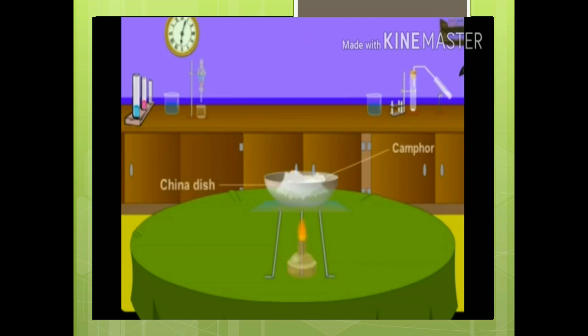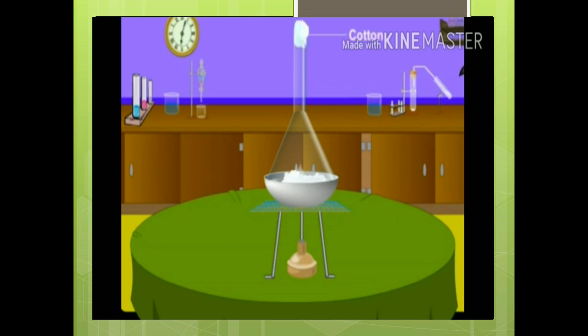Here we have the china dish, camphor, funnel, and cotton. When you apply heat on the china dish, the camphor inside will start heating and directly convert into vapor, the gaseous state. Finally, this gas settles on the funnel.